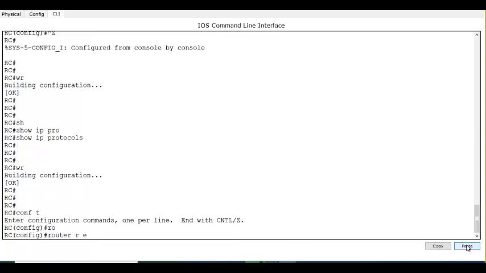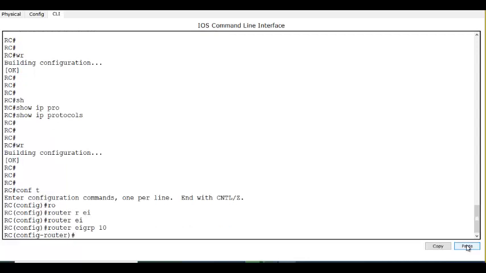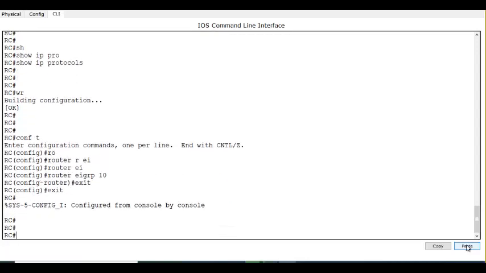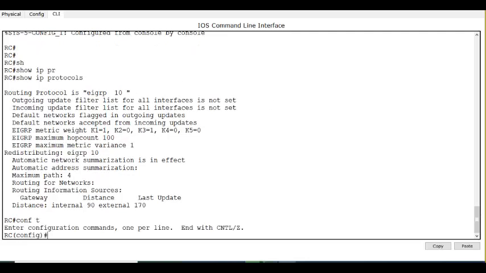Now you see I'm going to enable the protocol. Router EIGRP 10. What is this 10? It is the autonomous system number, right? Now I have enabled EIGRP. I did not advertise any network. You see, show IP protocol. It says I'm running EIGRP 10. You see the maximum hop count by default is 100. You can increase it up to 255.